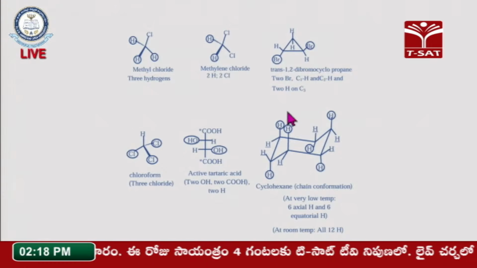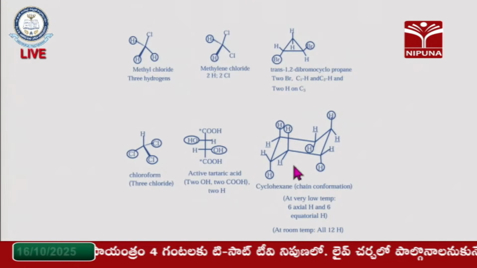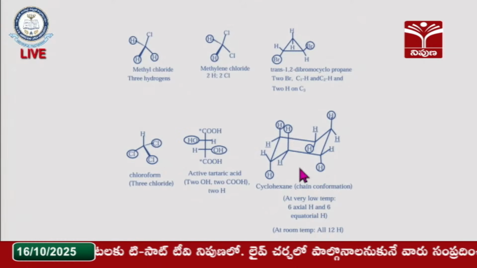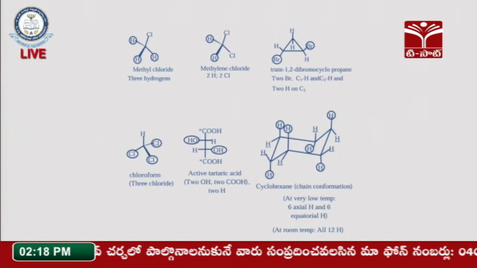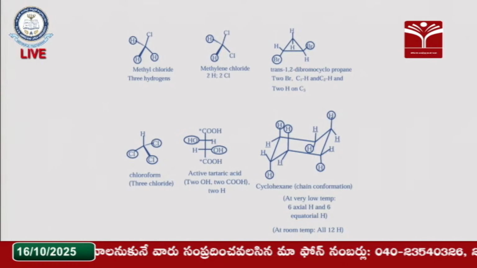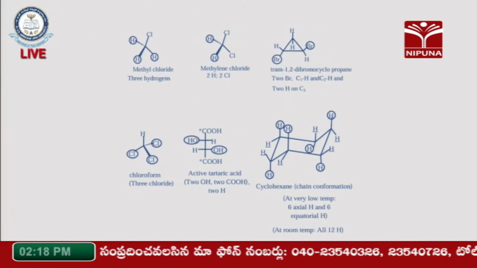So, there is no differentiation among the hydrogens here, but at low temperature like 0 to 5 degrees, 6 hydrogens are oriented in the axial direction, axial meaning upwards, and 6 hydrogens are oriented downwards, that is the equatorial direction. So, you can see the two types of homotopic ligands here. So, these are the homotopic ligands. Now, we will see the homotopic faces.